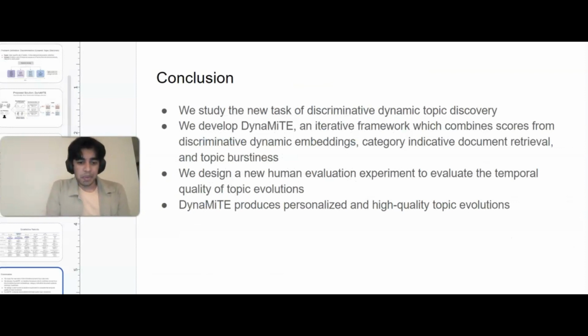So that's everything that we wanted to cover in this video. Overall, as a conclusion, we studied the task of discriminative dynamic topic discovery and developed DynaMiTE, which is an iterative framework that combines scores from different dimensions to solve our task. We also designed a new human evaluation experiment to evaluate the quality of topic evolutions, and we find that DynaMiTE produces very high quality topic evolutions.